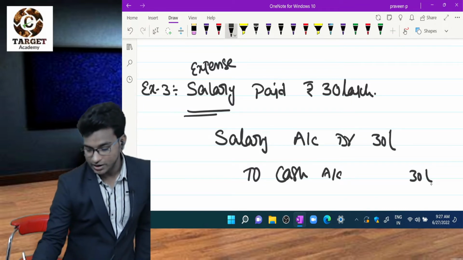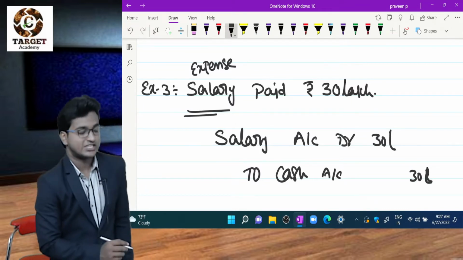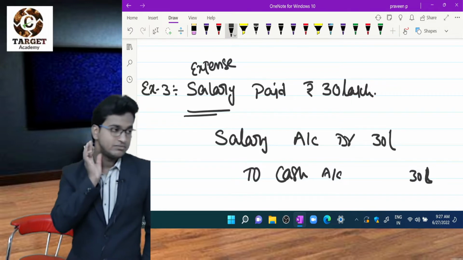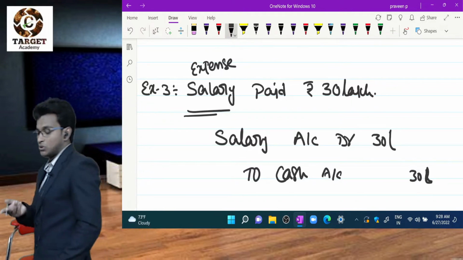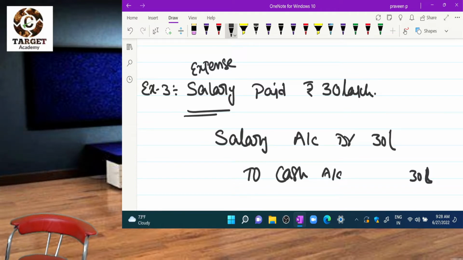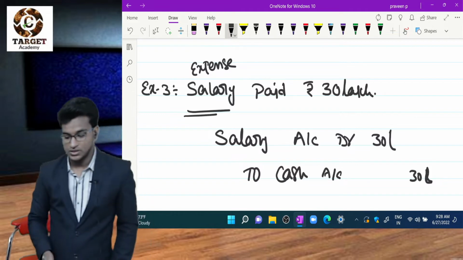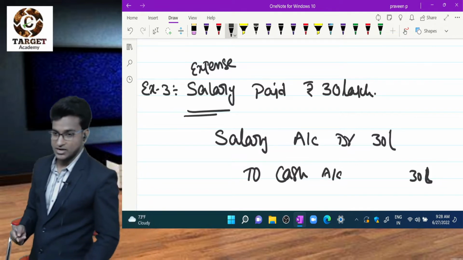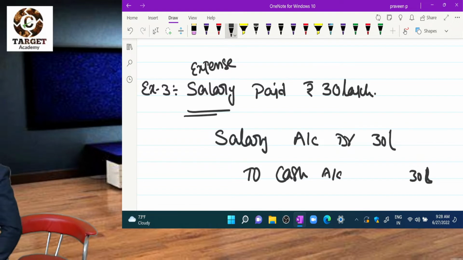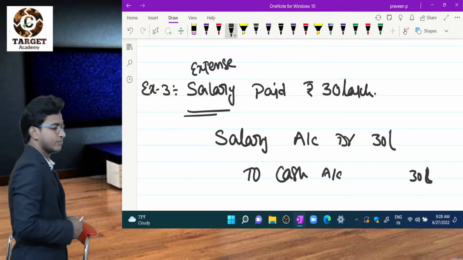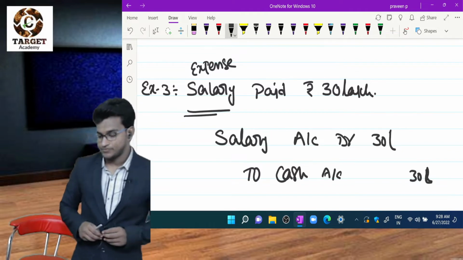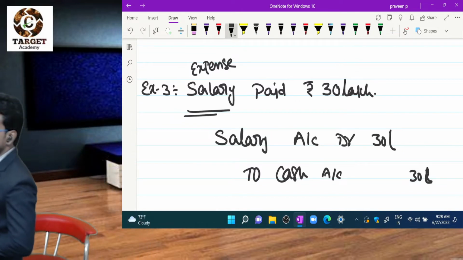So why I debited salary? Because it is my expense. Why I credited cash? Because cash is going out. Rule number 2, credit what goes out. Clear? Note it down. Salary paid 30 lakhs. What is the entry? Salary account debit to cash account. Why we debited salary? Because it is my expense. Why I credited cash?